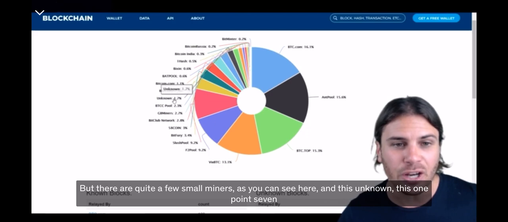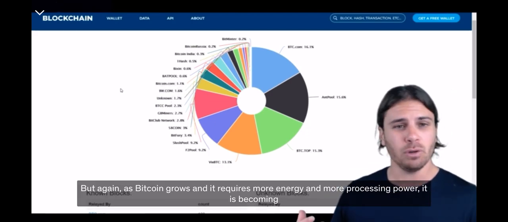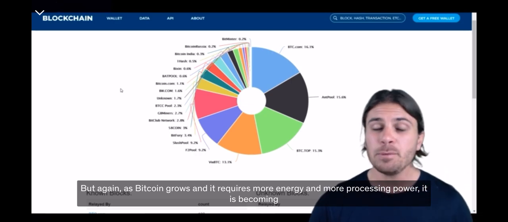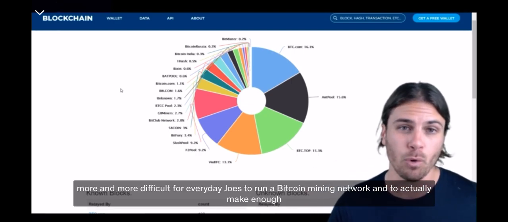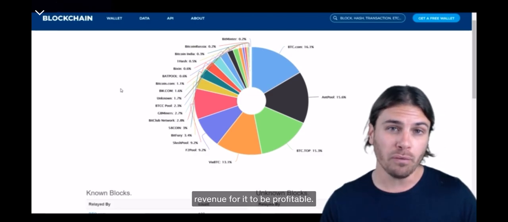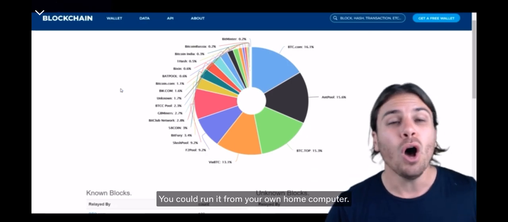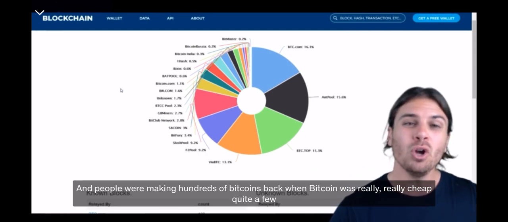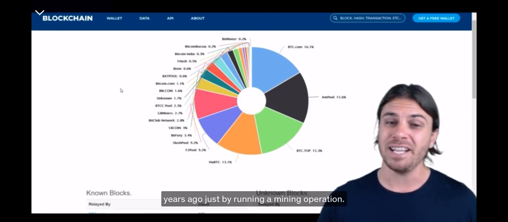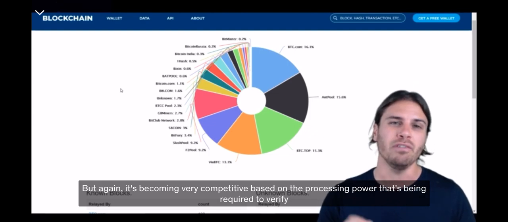As you can see here in this unknown, this 1.7%, there are quite a lot of small miners around the world. But again, as Bitcoin grows and it requires more energy and more processing power, it is becoming more and more difficult for everyday Joes to run a Bitcoin mining network and to actually make enough revenue for it to be profitable. Back in the old days, anyone could run a Bitcoin mining operation. You could run it from your own home computer, and people were making hundreds of Bitcoins back when Bitcoin was really, really cheap quite a few years ago just by running a mining operation. But again, it's becoming very competitive, based on the processing power that's being required to verify these transactions.